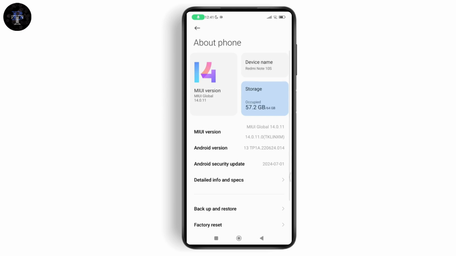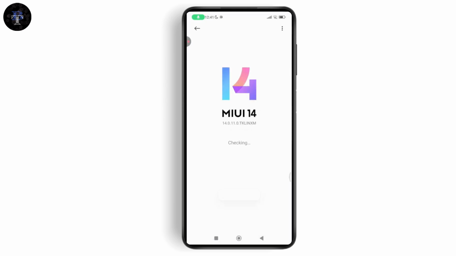And here, if you have any software updates, then you just need to simply go and check for it and update your software. After updating, your problem might be fixed.